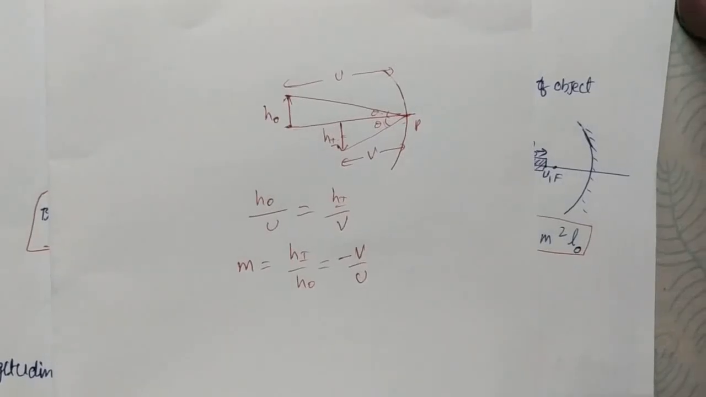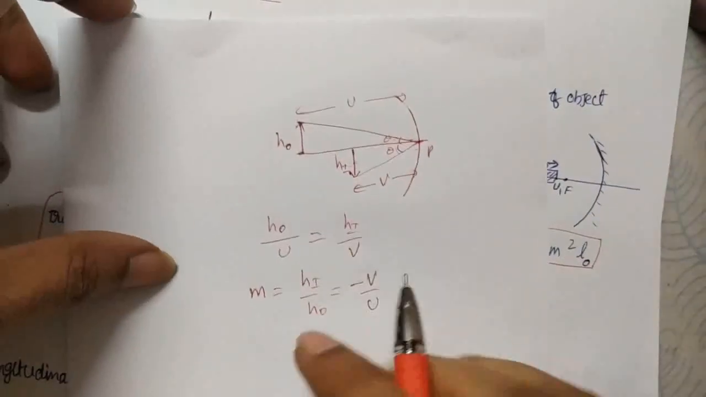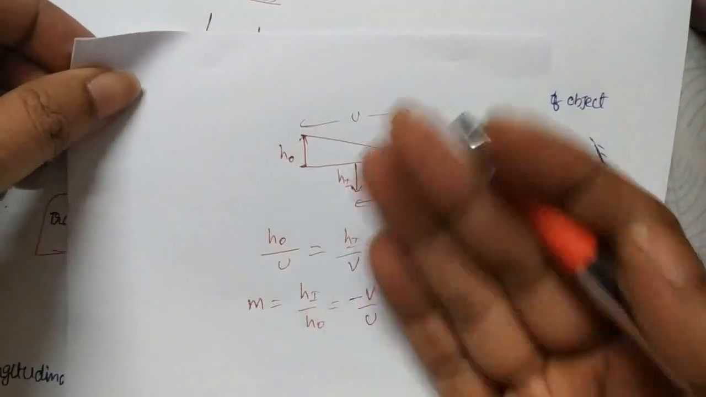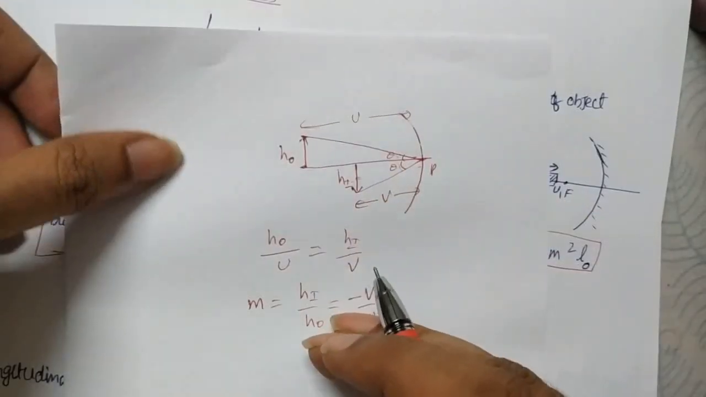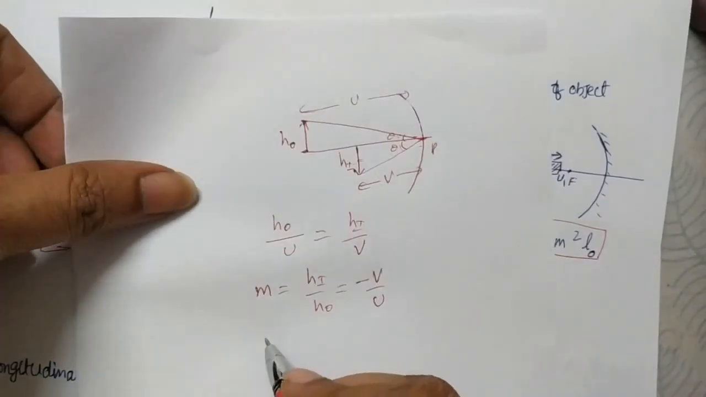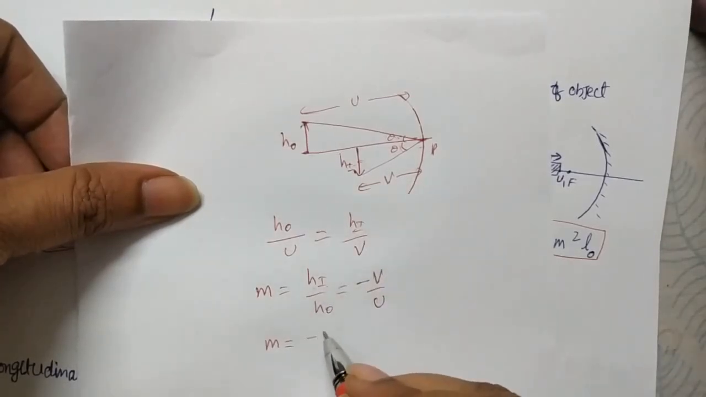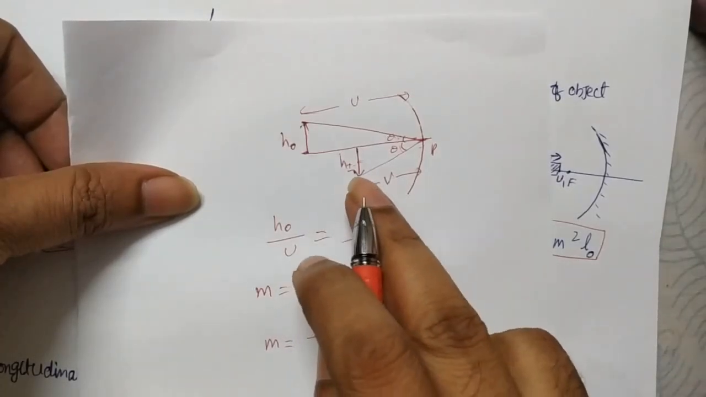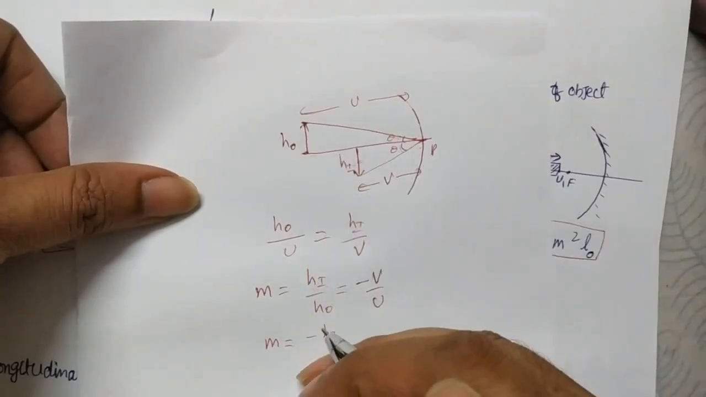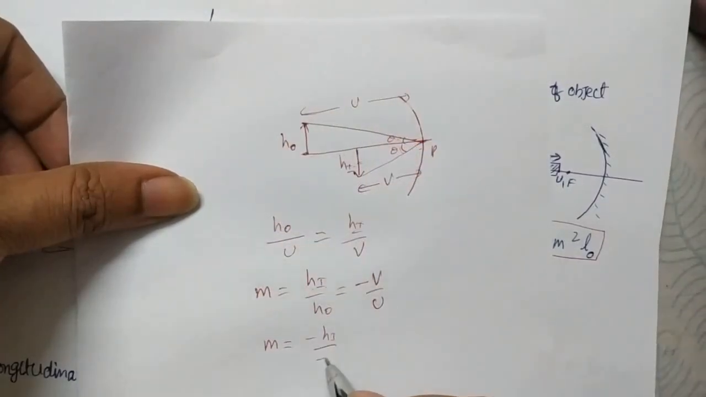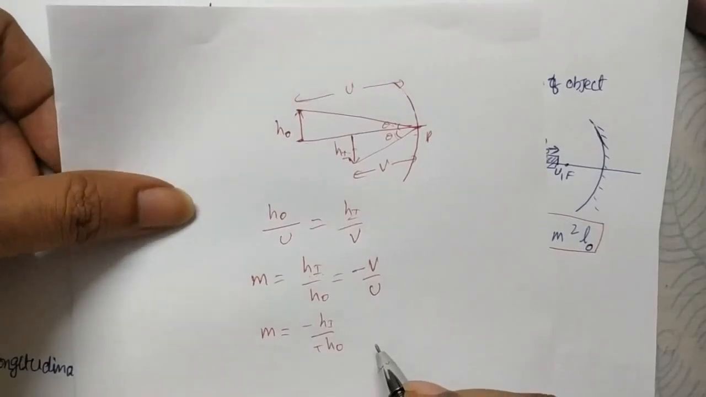What is the reason? You see that for this given case, it is a real image, which is inverted, and for a real image magnification you should get minus. Why? Because height of the image is below the principal axis, so minus height of the image you have to take. Below principal axis minus, above principal axis plus, by positive value of height of the object, which is